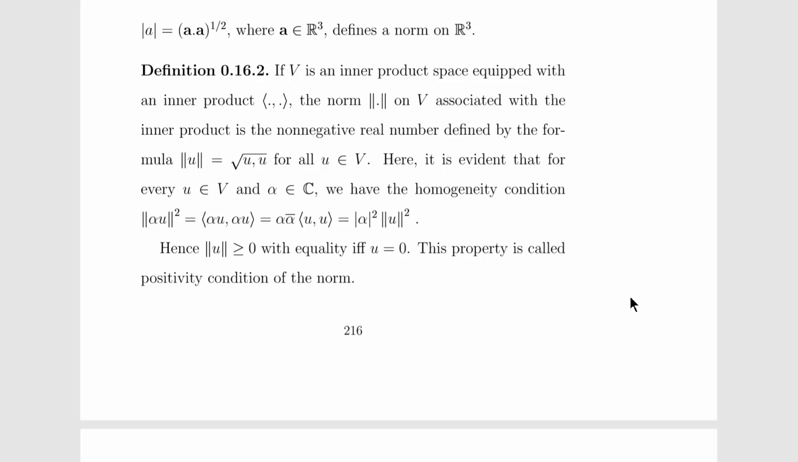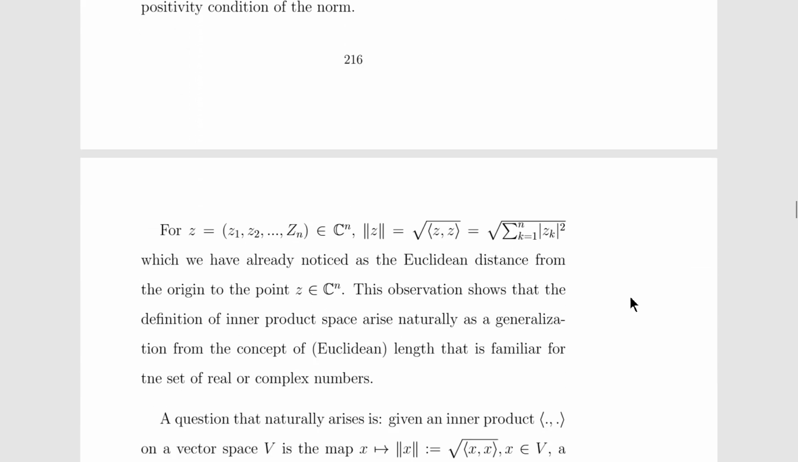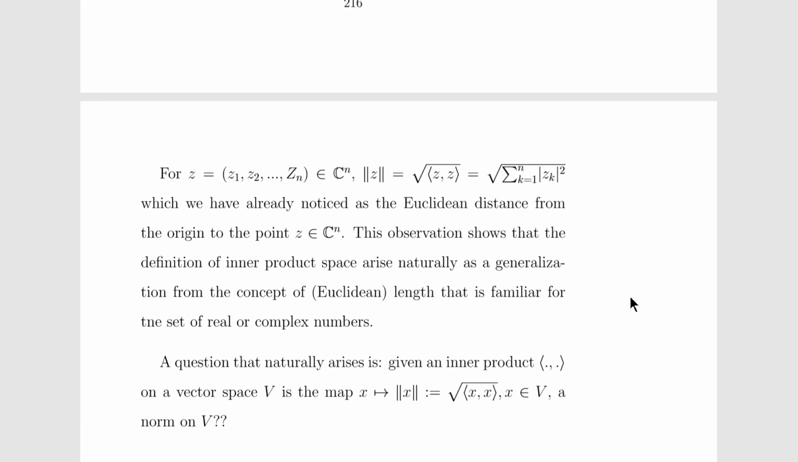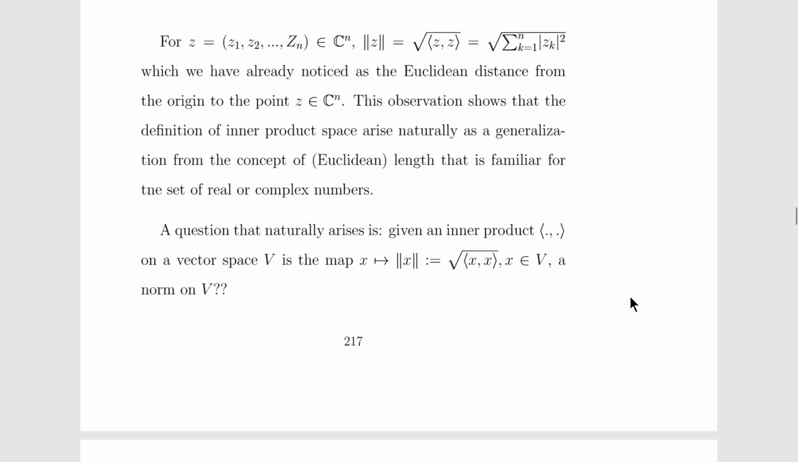Hence norm of u squared is greater than or equal to 0, with equality if and only if u is equal to 0. This property is called the positivity condition of the norm. And for z over the unitary space, the norm of z is defined as the square root of the inner product of z comma z. This observation shows that the definition of inner product arises naturally as a generalization of the concept of Euclidean length that is familiar for the set of real or complex numbers.